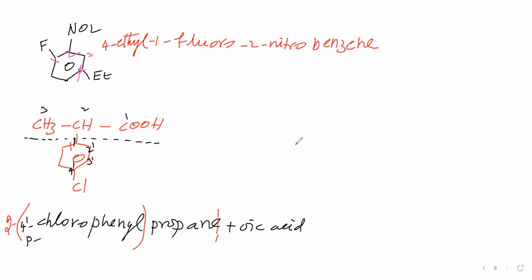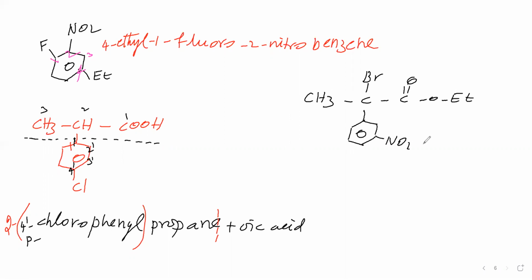Next compound we will take CH3CBrCOOEt, then a phenyl ring with NO2. This is an ester. For an ester, COO is there. Generally we will say the name is alkyl alkanoate. Alkyl alkanoate means ester.